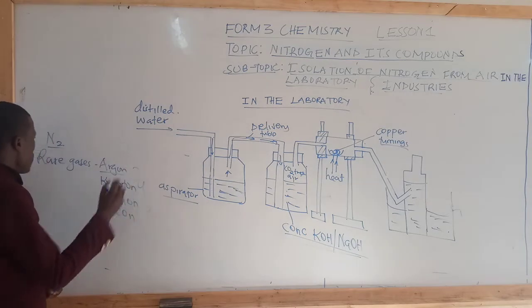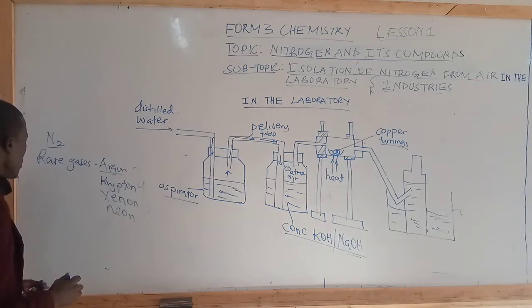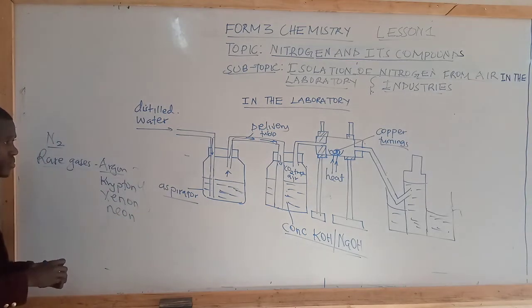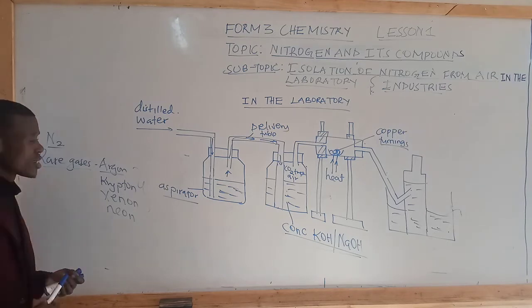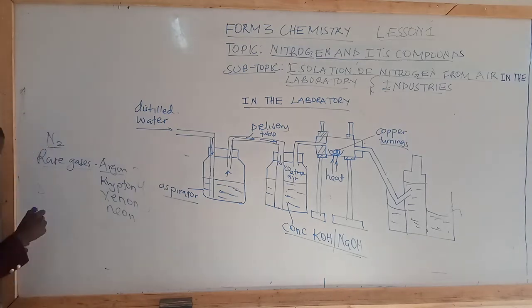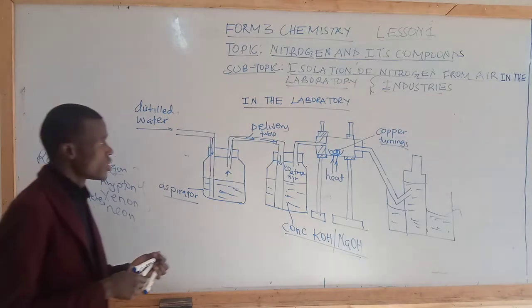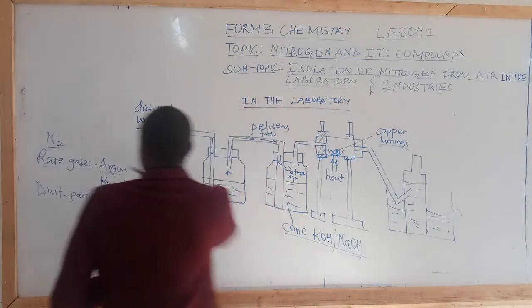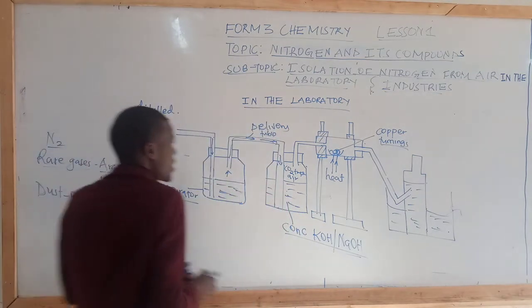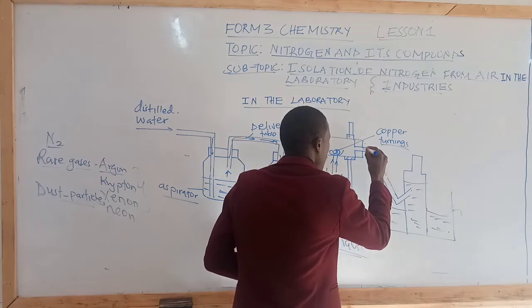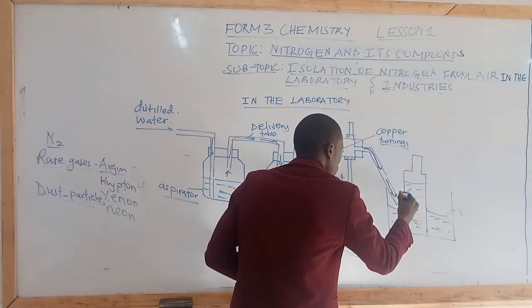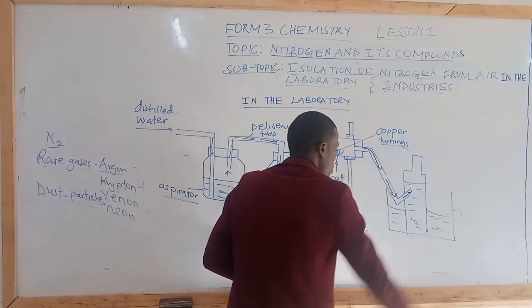So we have not removed nitrogen gas and rare gases and even dust particles. We have only removed oxygen and carbon dioxide. So, nitrogen and rare gases are allowed into the collection part.